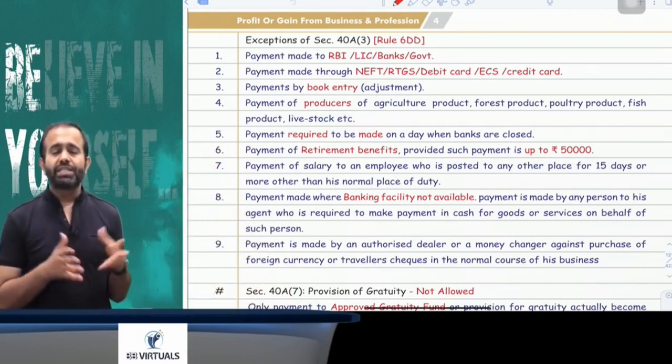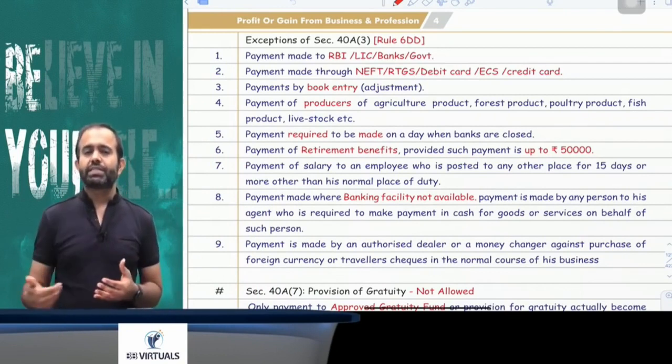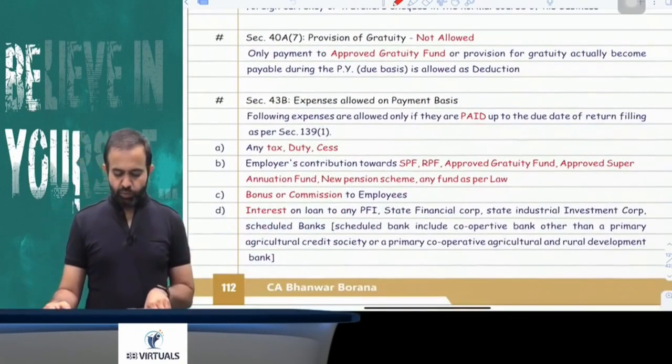Suppose you are an authorized money changer, which means you are engaged in the money changing business, then obviously you can make the cash payment, no problem at all.